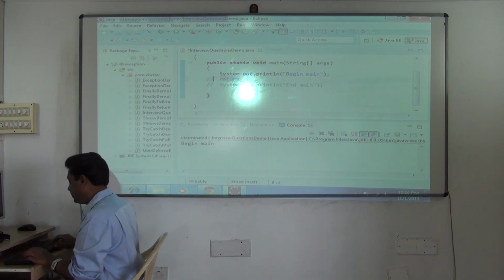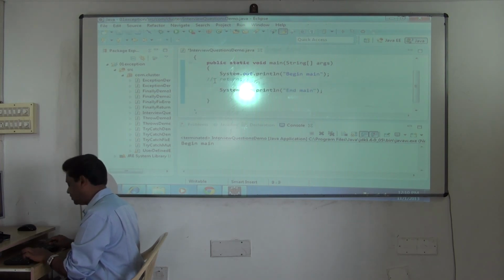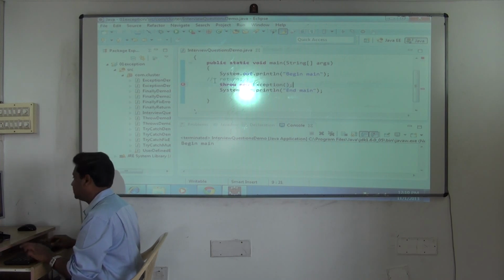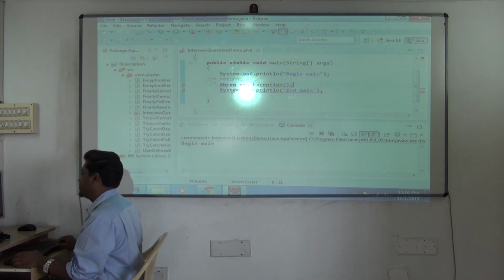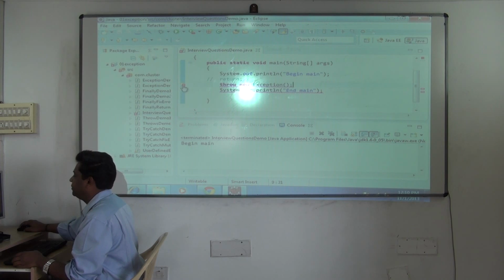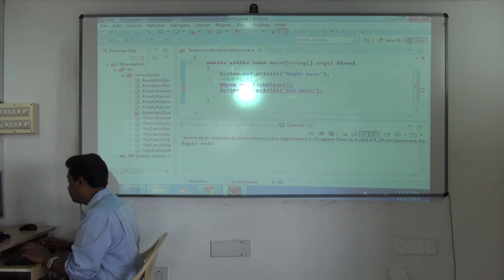Throw. I'll use the next one. So I'll enable this. You should learn coding like this. In fact, I'm showing you how to code. Throw new Exception. Fine. Throw new Exception. First there is an error. What? Unhandled exception, it tells. So either I will write try catch or I will write throws. So I'll write, see here, throws Exception.